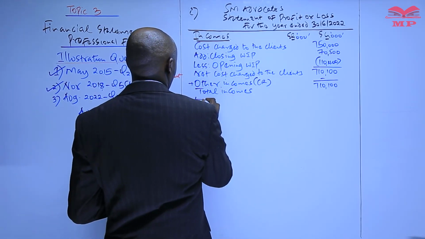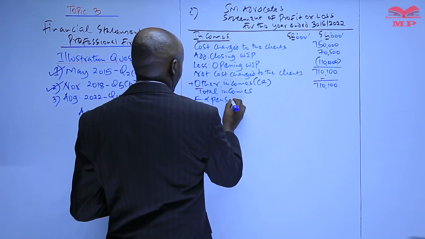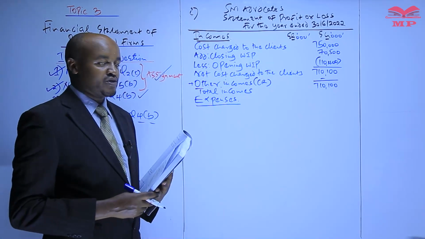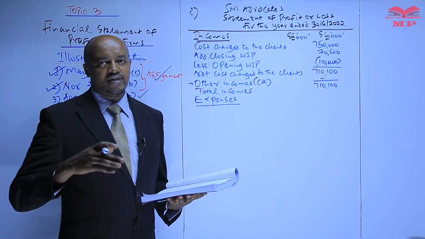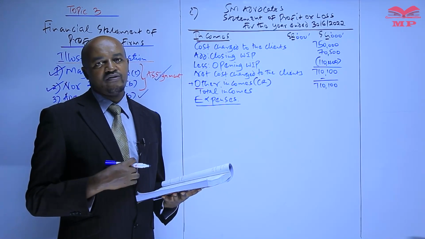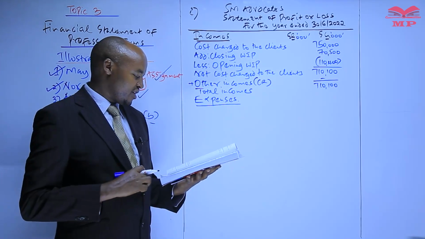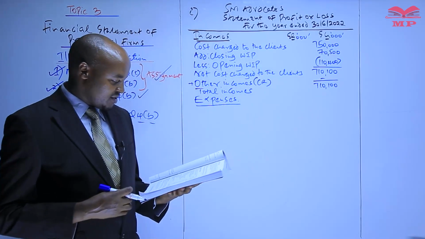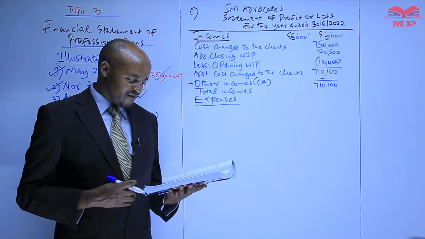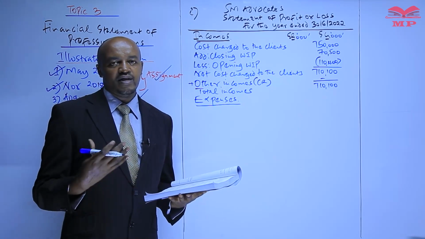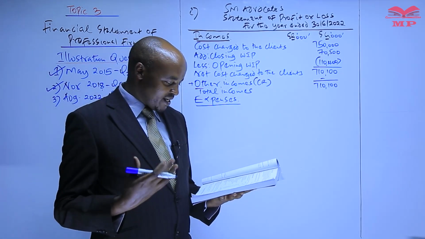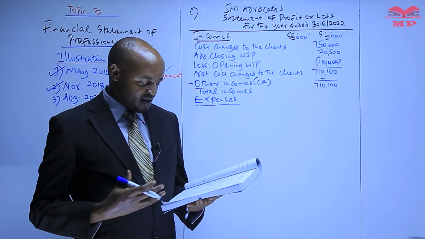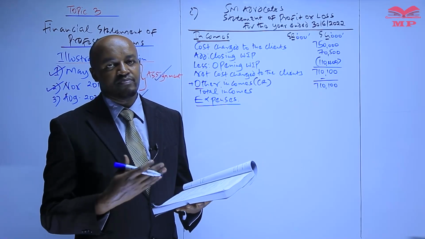So to this, we proceed and we less now the expenses. Now, when deducting the expenses here, it is always advisable as a student to start with the expenses affected by the additional information. So therefore, can we go to the additional information? In the additional information number 1, we are told, it is estimated that debts amounting to 16.5 are uncollectible and should be written off. This is the amount of money which the clients of this professional firm are expected not to pay.